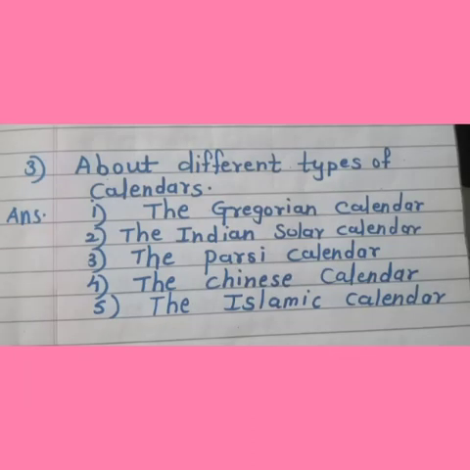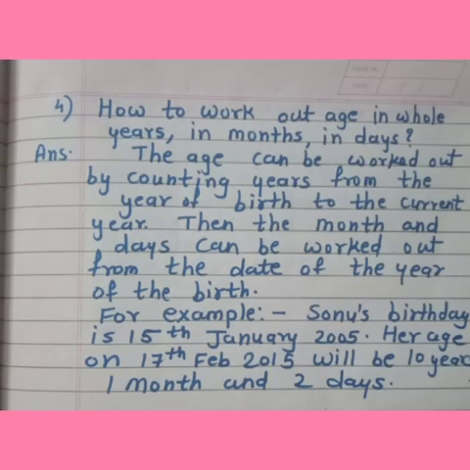Third question is, write about different types of calendar. So you have to write the different calendar names here. So first is the Gregorian calendar, second the Indian solar calendar, third the Parsi calendar, fourth the Chinese calendar, and fifth the Islamic calendar.